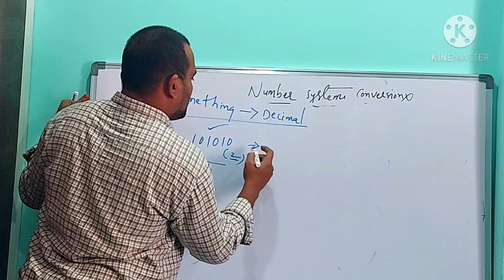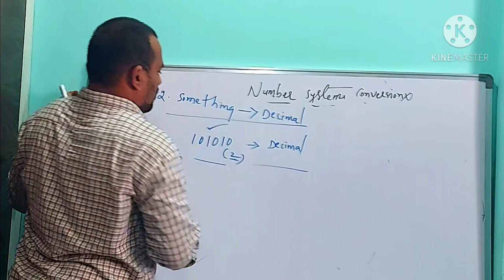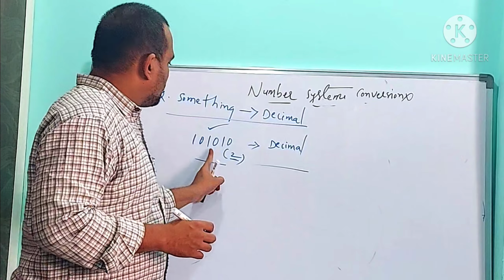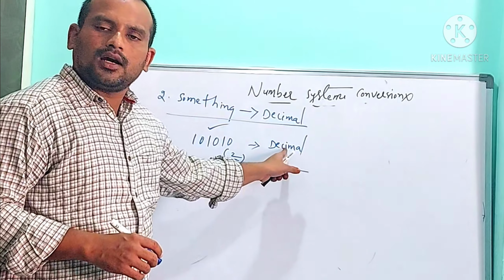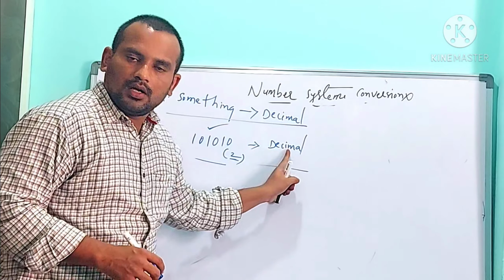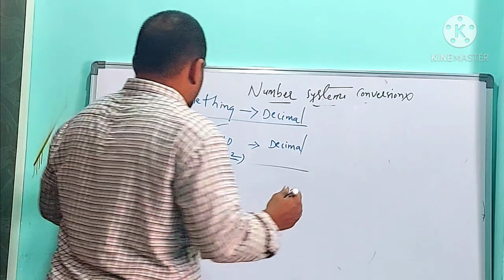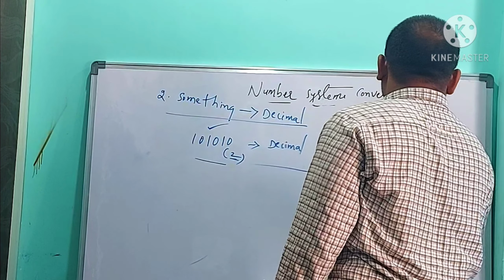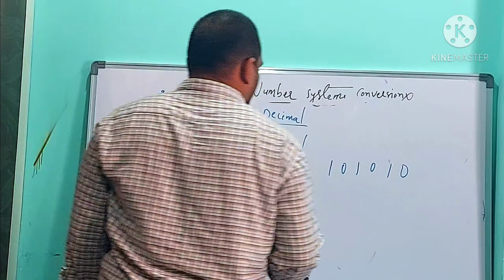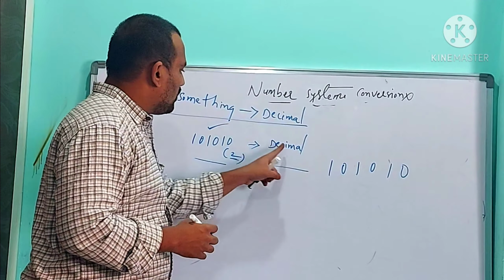I want to convert this binary number into decimal, so it is in the form of something to decimal. What is the binary value? 101010. This is the given binary value.